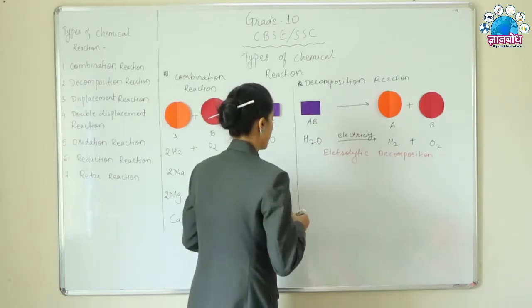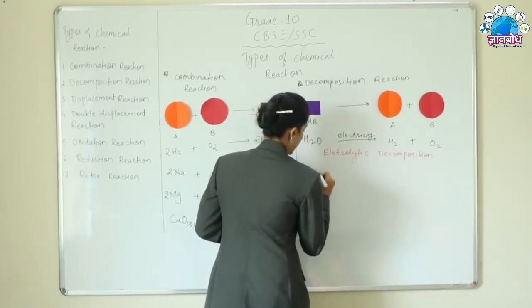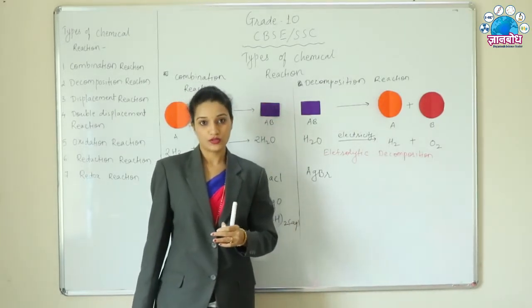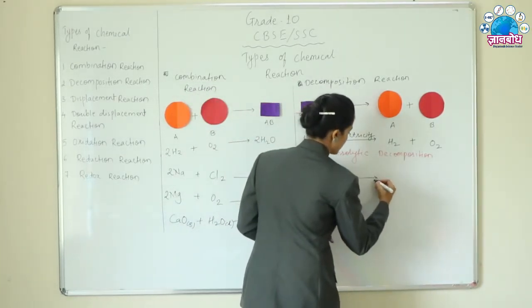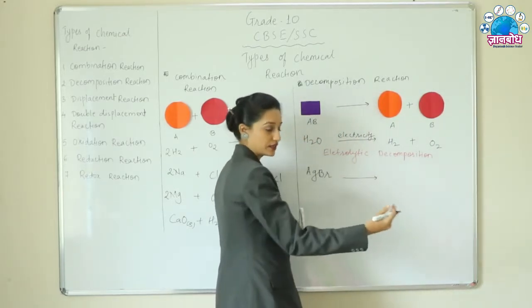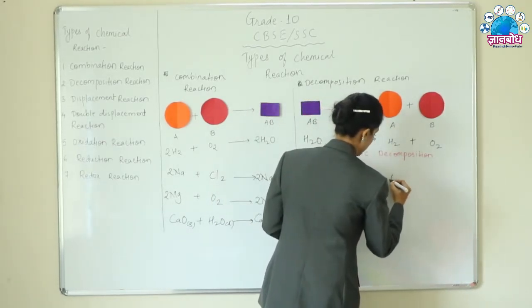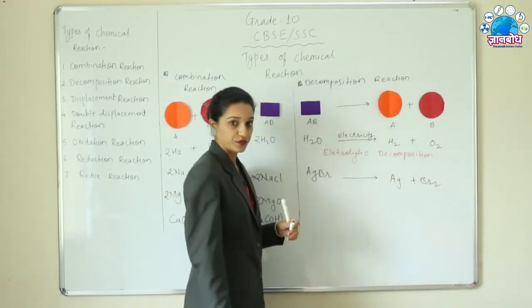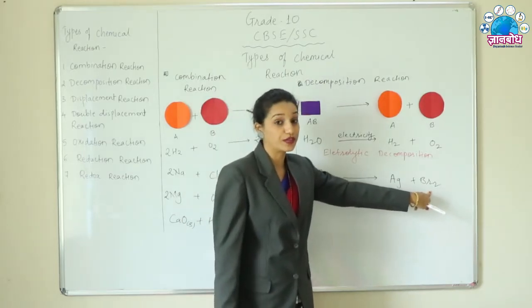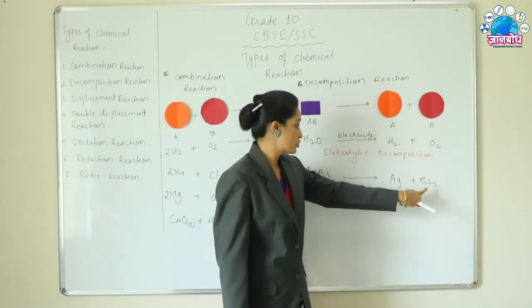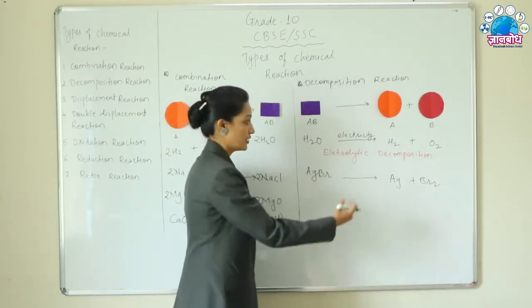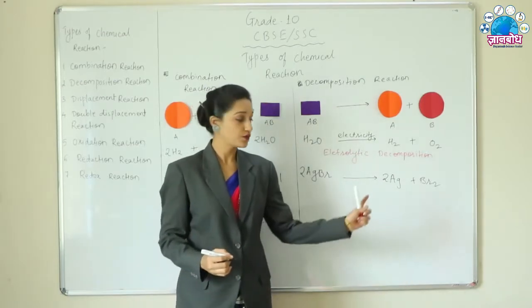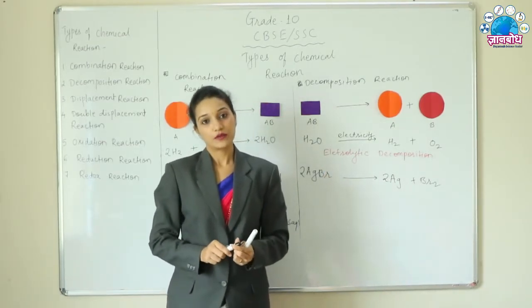Now there is another example. Let's take another example here. AgBr, when kept exposed, will get converted into its constituents Ag and Br2. Because bromine is a halogen, it will be in diatomic form. So Ag, Br2. Let's balance the chemical equation by writing this. So we will get this type of chemical reaction.